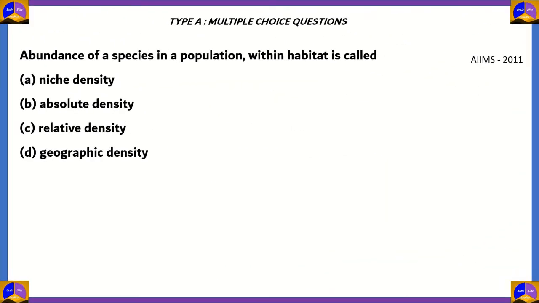Let's look at this question. Abundance of species in a population within a habitat is called niche density, absolute density, relative density, geographic density. Again, let's look at the following options. Option D is geographic density. So that means the density of organisms, which let's just write as ORGS for simplifying time, in a particular geographic area.